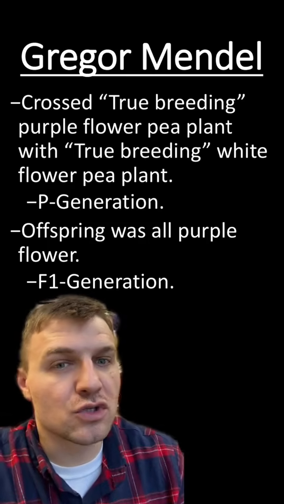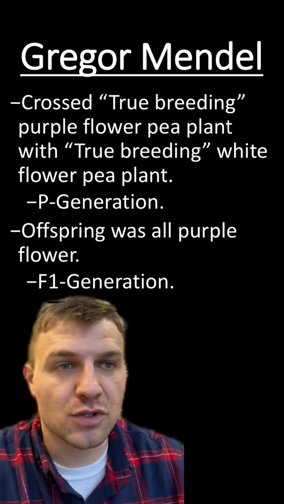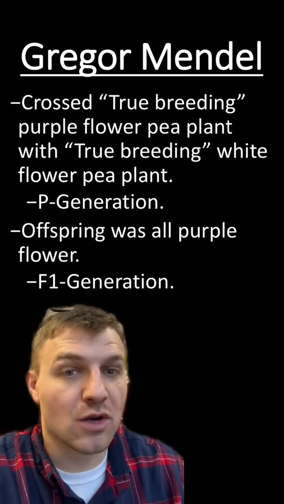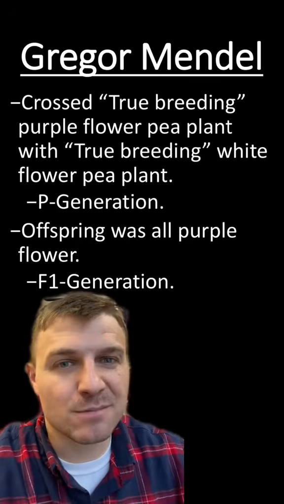Next, he took two of those true breeding plants and crossed them together. Now, if the blending hypothesis was true, they should be light purple in color. However, the F1 generation, or the offspring of the purple and white flowers, were all purple. And that didn't make sense to him.